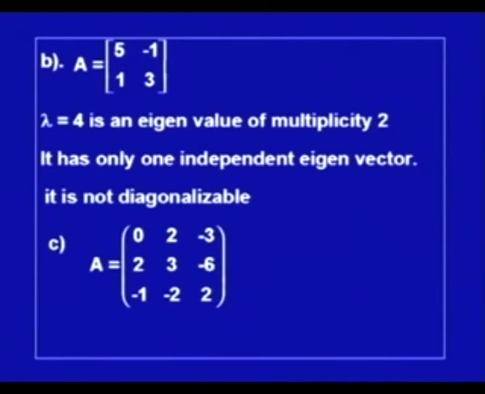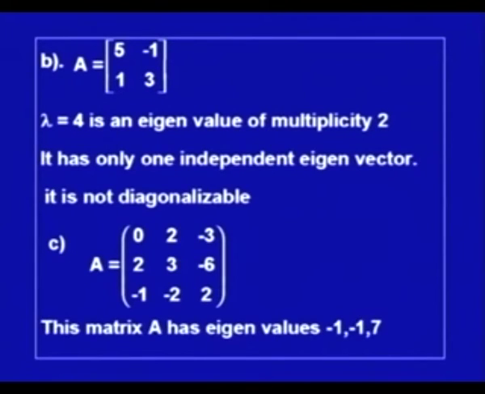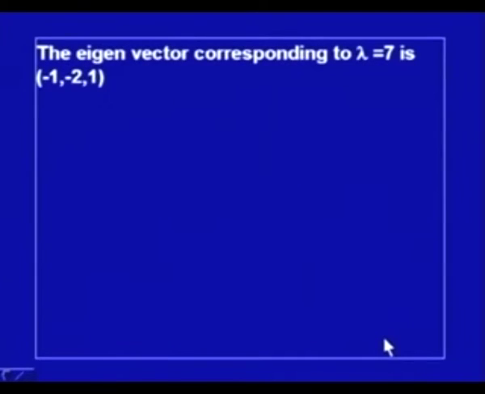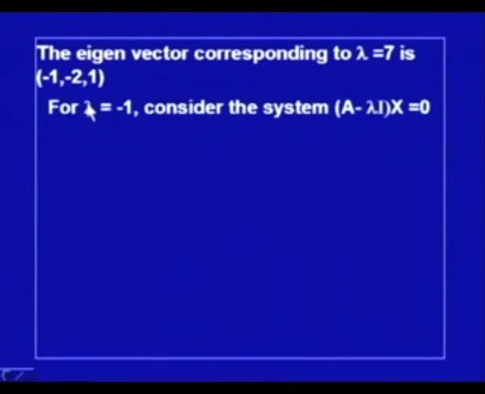Now, this is another example, a 3 by 3 matrix. This matrix has eigenvalues -1, -1 and 7. One can take this as an exercise to check. Then the eigenvector corresponding to lambda equal to 7 is -1, -2, 1. Again, this may be an exercise for you.